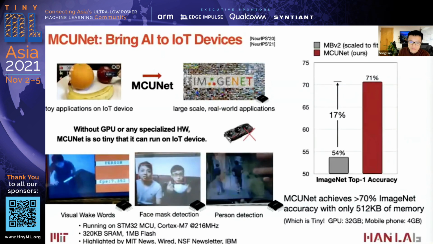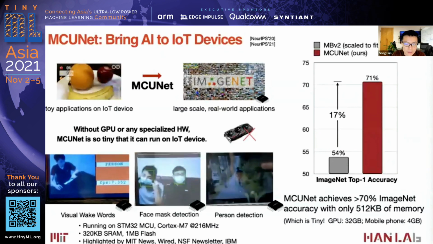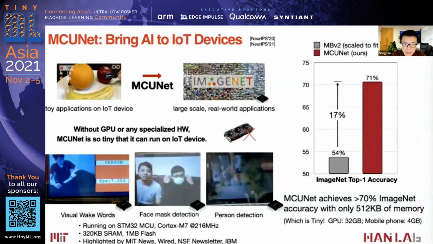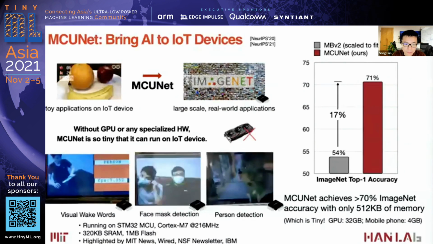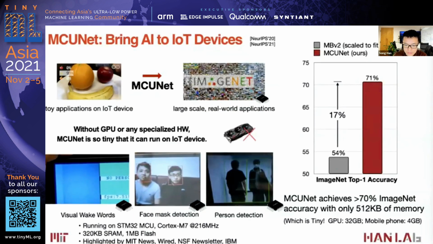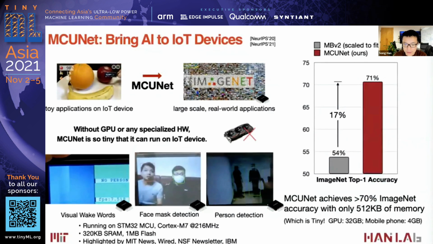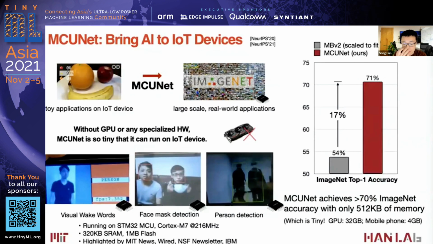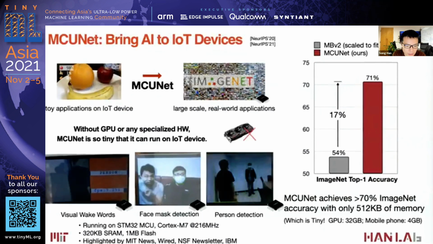Every 1% of improvement on ImageNet is difficult these days, but on the microcontroller, this is still a blue ocean where we can have a huge improvement by using advanced neural network designs. This is achieved with only half a megabyte of memory, which is tiny compared with the GPU's 32 gigabytes. A mobile phone can easily have 4 gigabytes of memory.